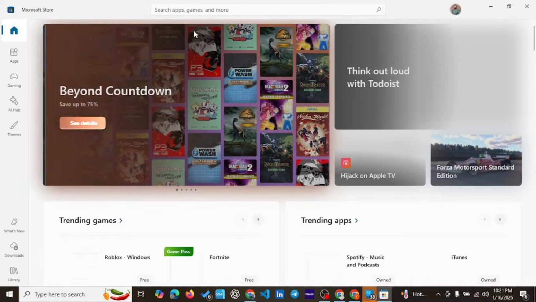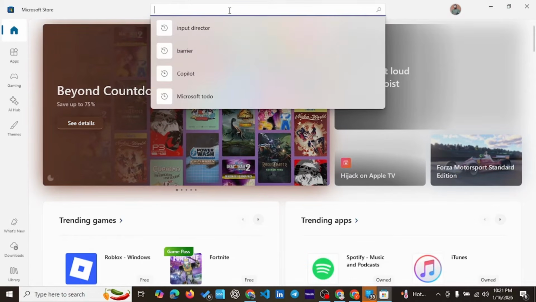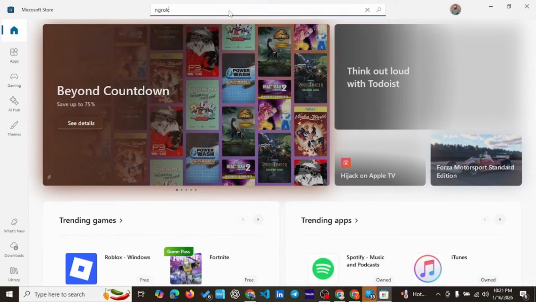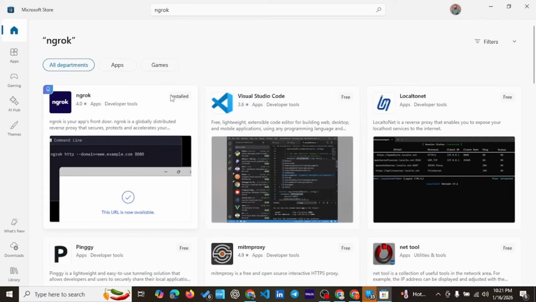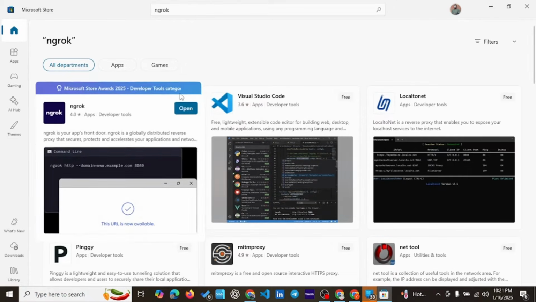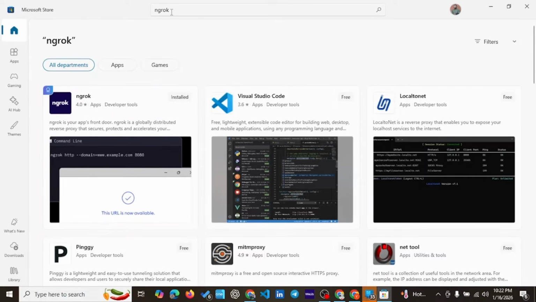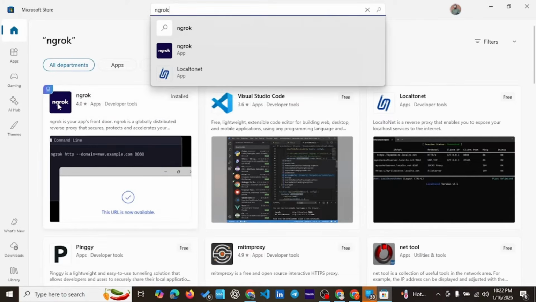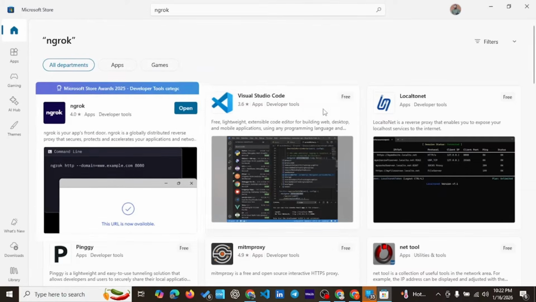If that doesn't come up, there's an executable that we can download and install, although I don't need to do it, because I already downloaded ngrok. Oh yeah, we are in luck. All right, so ngrok, yep. So you see, this is installed. For you, it might not be. You can just come here and install it and it works very fine. So that's for ngrok. Just go to Windows, Microsoft Store, and type ngrok here. You're going to see it here. All you have to do is click install.